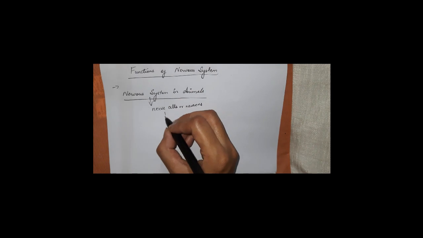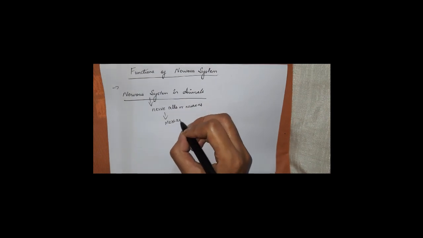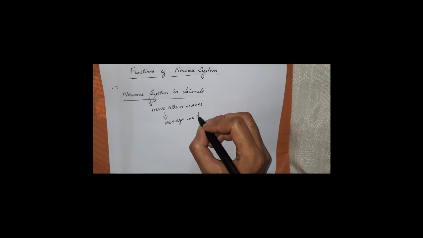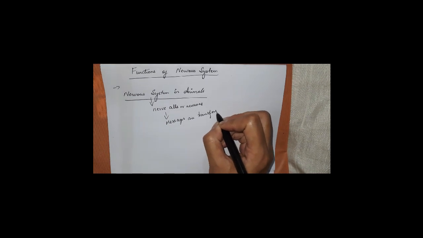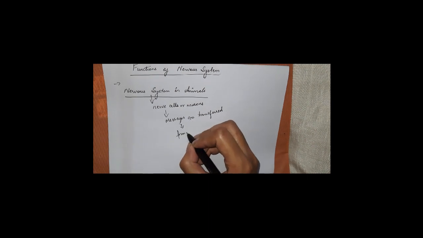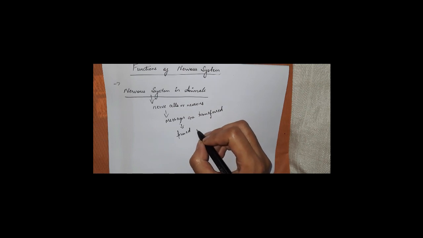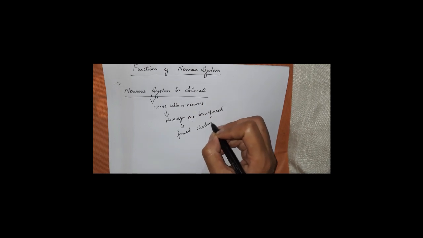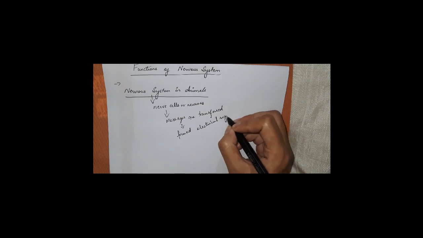Your nervous system in animals is made up of nerve cells, or neurons, and their function is that they send messages, or we can say they transfer messages, in the form of electric signals.